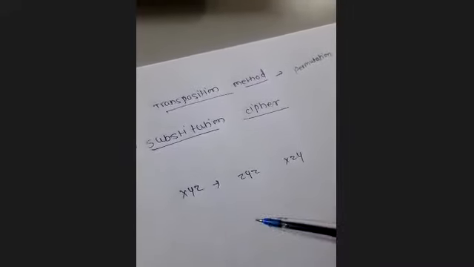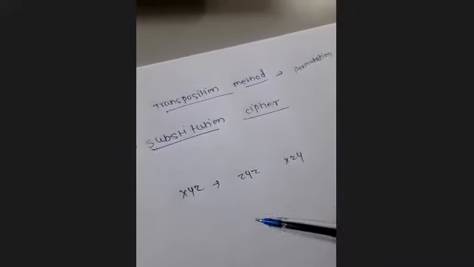the substitution ciphering technique. Also in substitution method, this plain text will be replaced with some other letters like A, B, C, where X will be represented by A, Y will be represented by B, and Z will be represented by C. That means we are substituting some other letters or some other values to represent this plain text. Okay, that is the substitution cipher method.